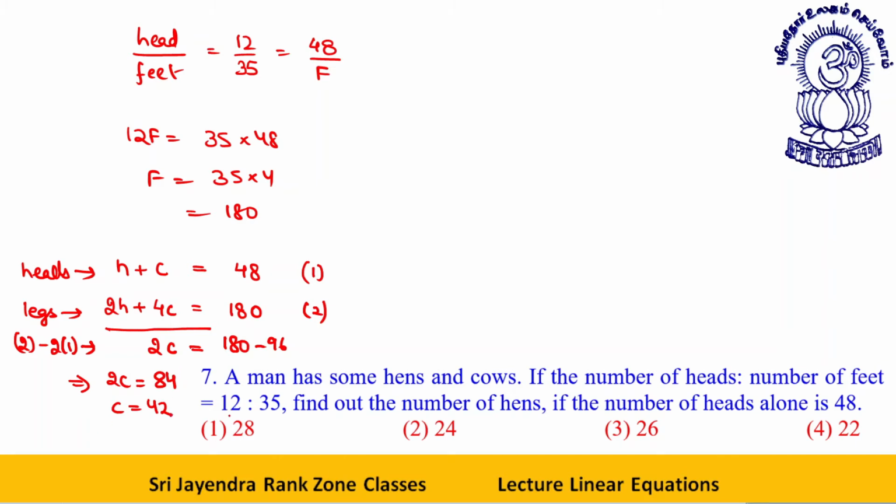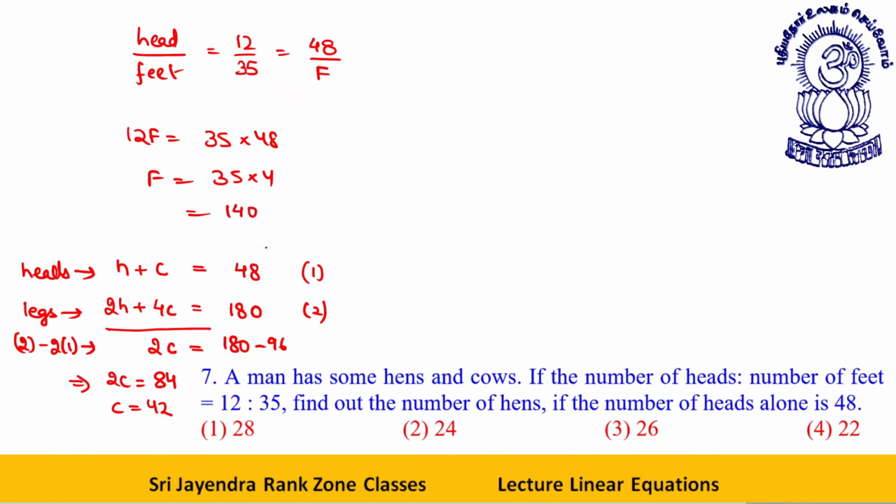If I'm not doing any mistake, let me just check. Hens plus cows 48. Feet are how many? 180. 35, oh my goodness, I did a mistake. My dear students, this is 140.